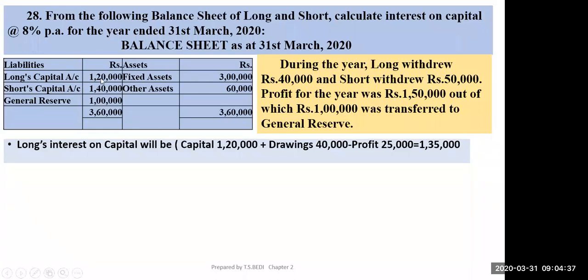But what was the capital in the beginning? 120 is the closing capital. In order to find out opening capital, you will add drawings because these drawings are made out of this part, and profit will be subtracted. So your opening capital would be 1,35,000. So he will get interest on this part.